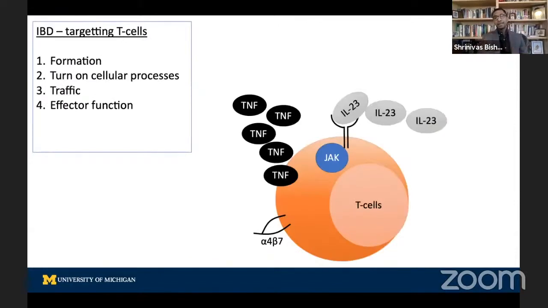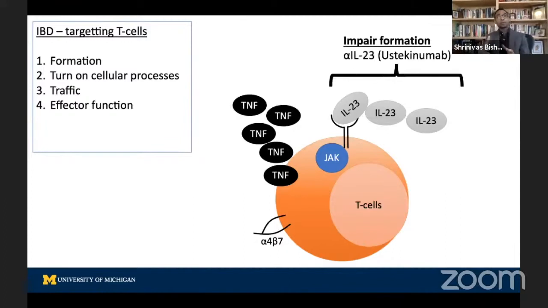Now, T cells, in this particular case, this group of T cells will require IL-23, the cytokine IL-23, to develop. They will require intracellular signaling to turn on their processes, and that's where JAK or Janus kinase inhibitors come in. And then they need to traffic, and the way they traffic is they use these special receptors, in this particular case, alpha-4 beta-7. And then finally, they need to do their job. And their job is going to be to produce TNF to eradicate bacteria or pathogens or whatever it is. So one really simple way we treat IBD is just by targeting each of these steps.